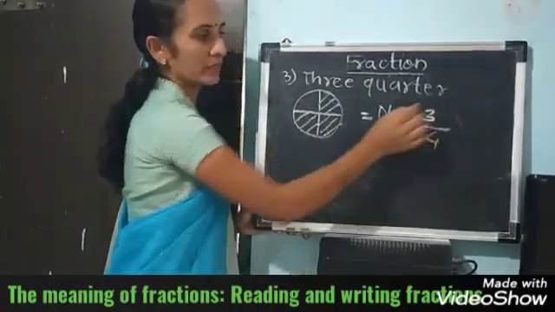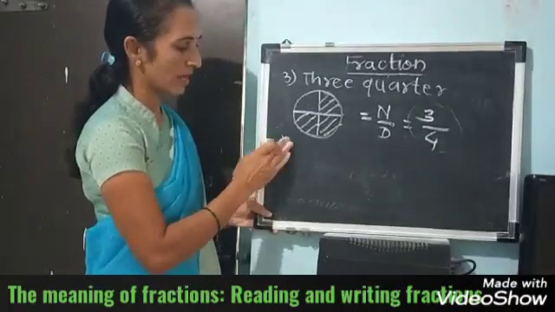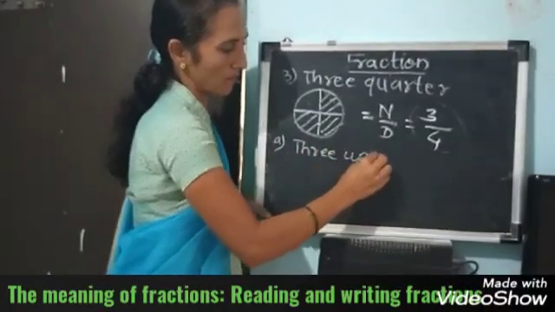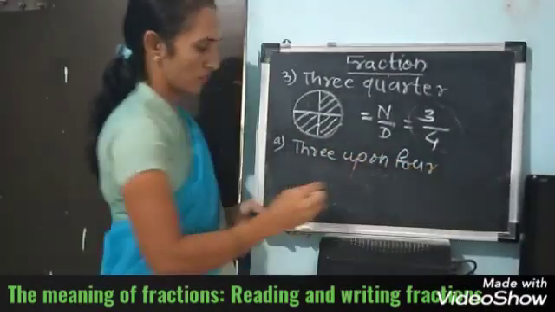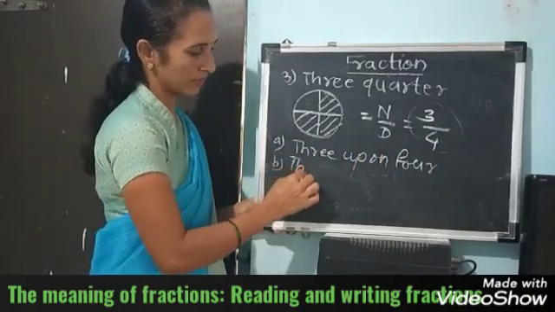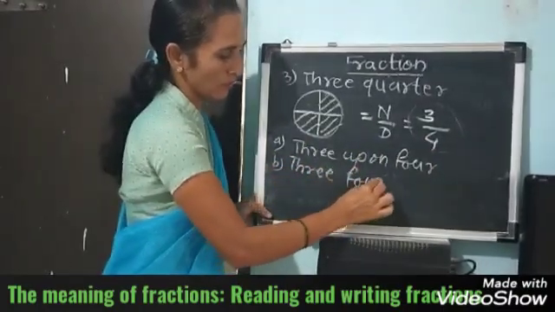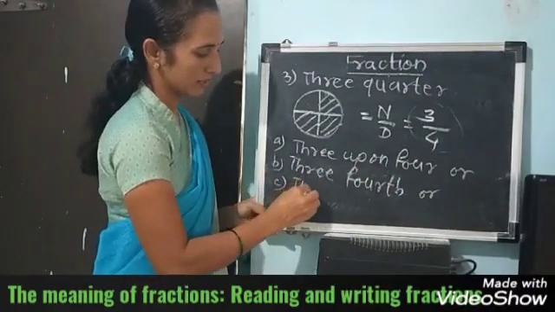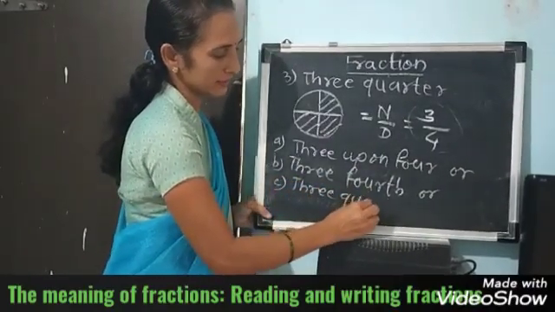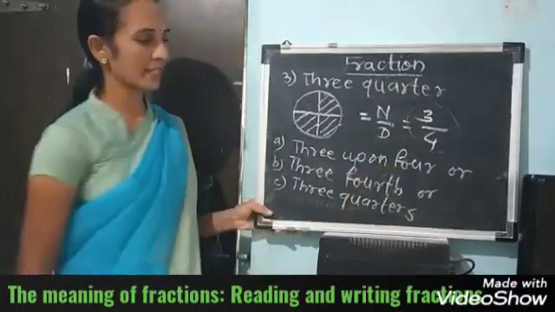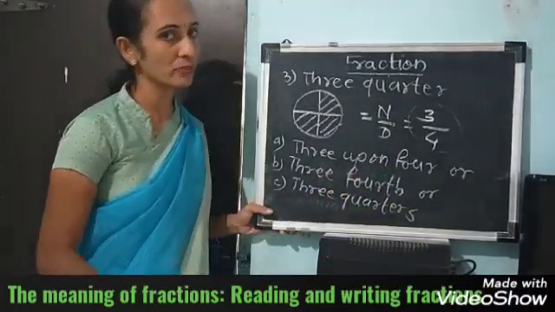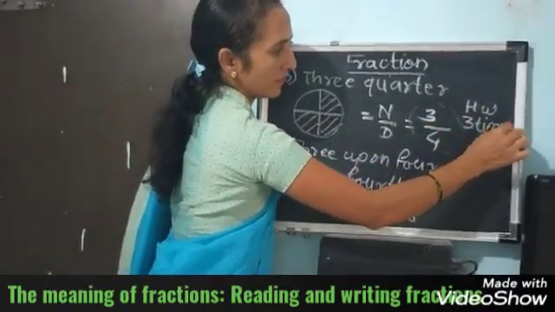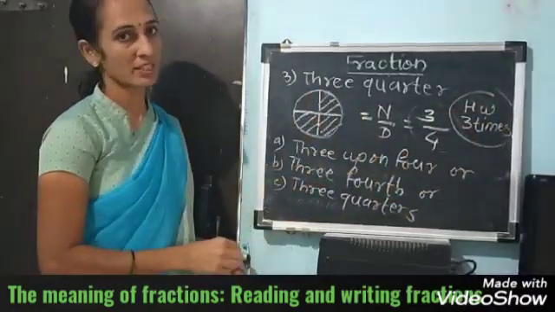Okay, how to read this number? First way: 3 upon 4. Otherwise, 3/4, or three quarters. Okay. In this way, you can write the fraction and you can read it. This is your homework. You have to write this information 3 times.